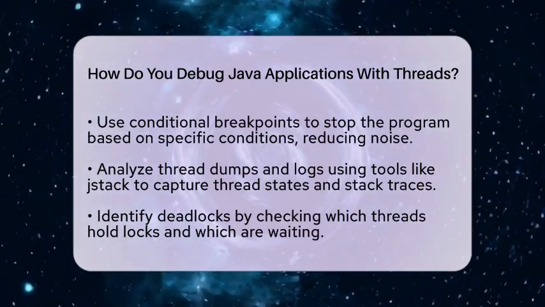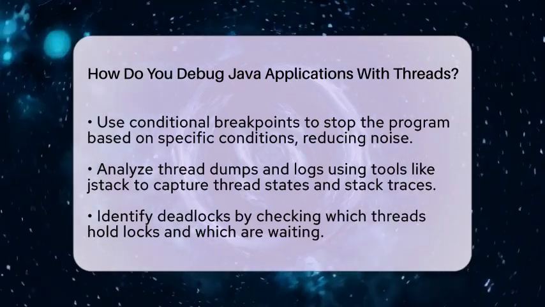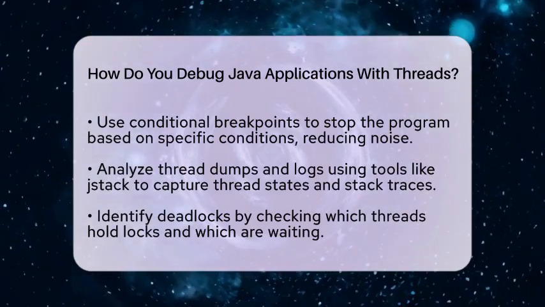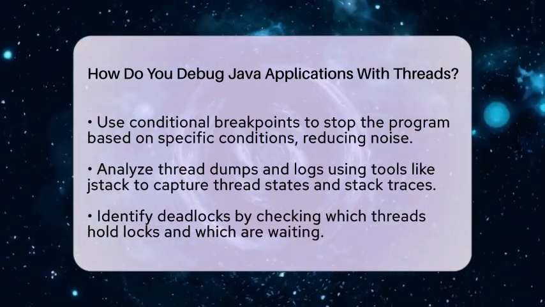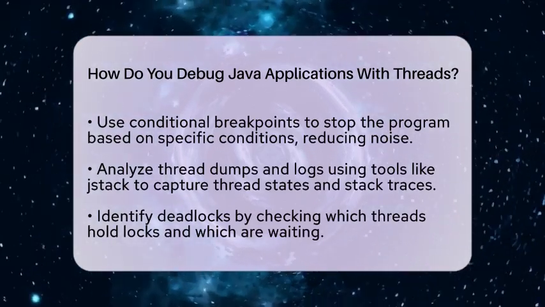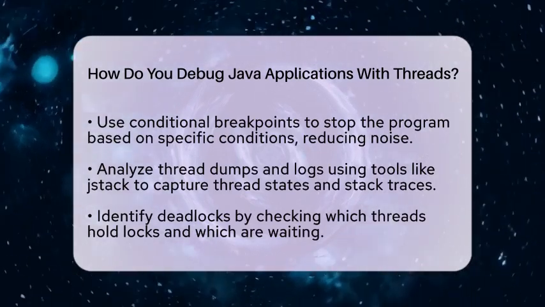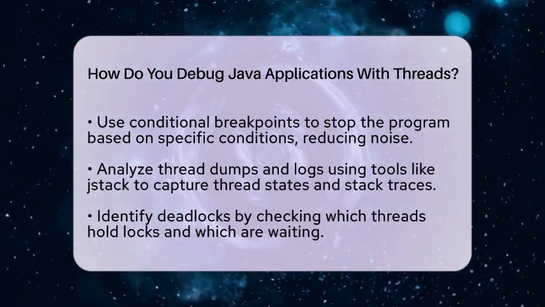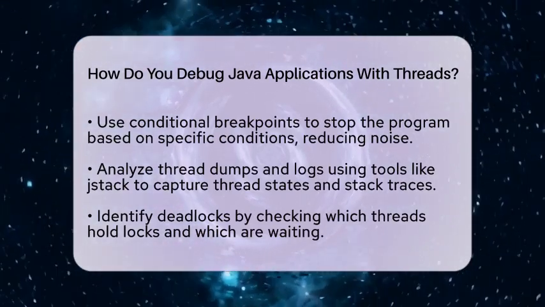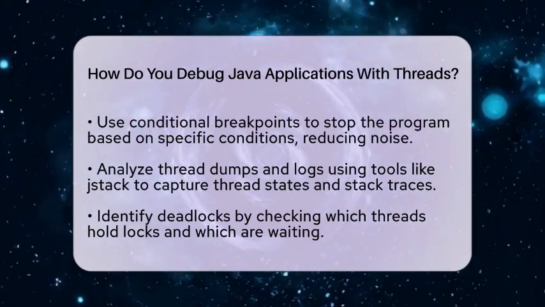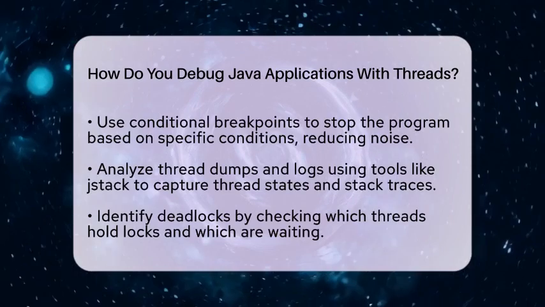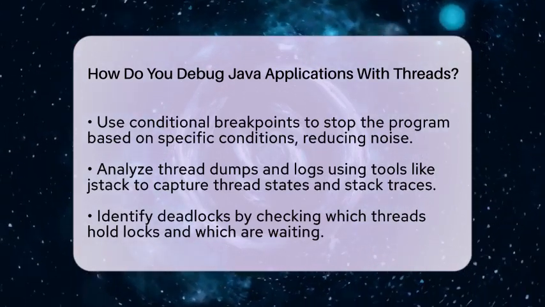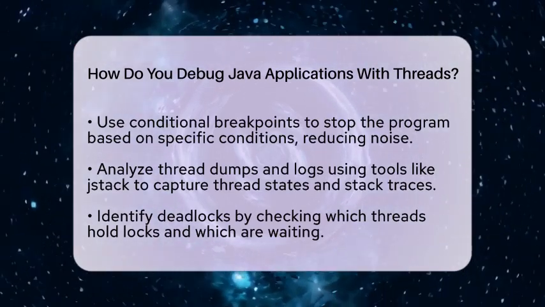Detecting and debugging deadlocks and race conditions can be challenging. Deadlocks can be identified by checking which threads hold which locks and which are waiting. Race conditions may require more careful observation. Using logging or trace points that do not suspend threads can help you see how threads interact without disrupting their timing. Adding logging at method entry or resource acquisition points can also help pinpoint problematic sequences.